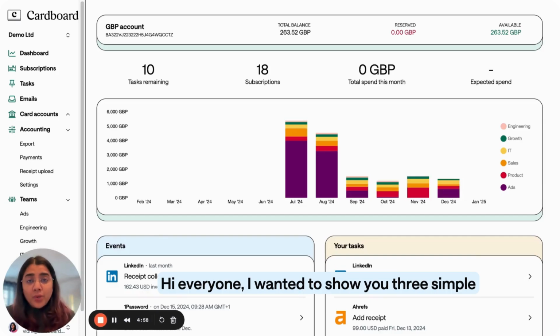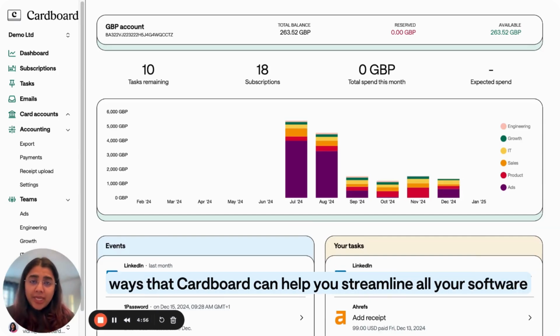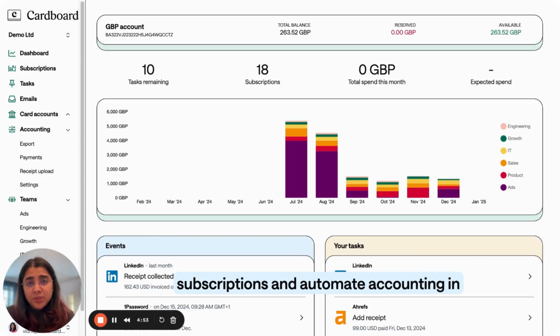Hi everyone. I wanted to show you three simple ways that Cardboard can help you streamline all your software subscriptions and automate accounting in 2025.